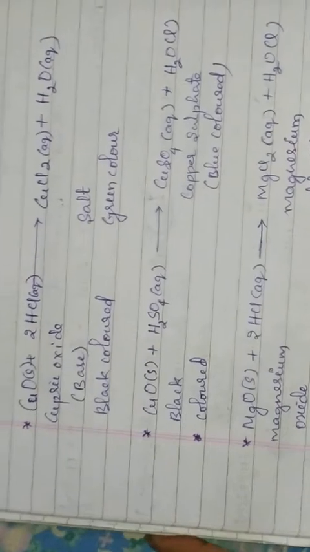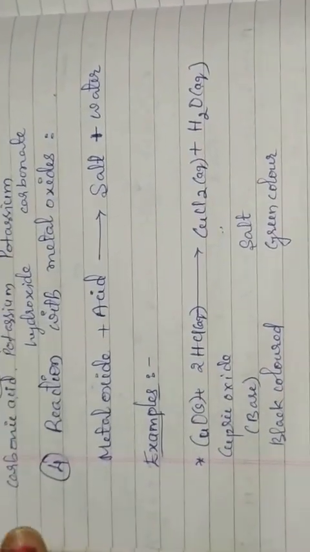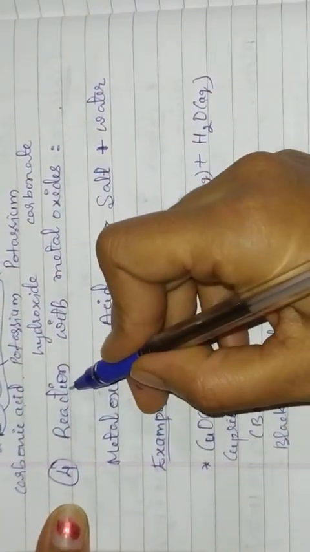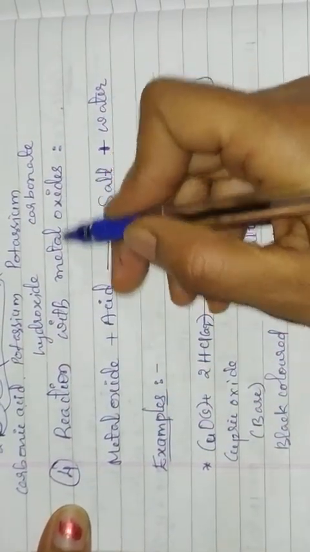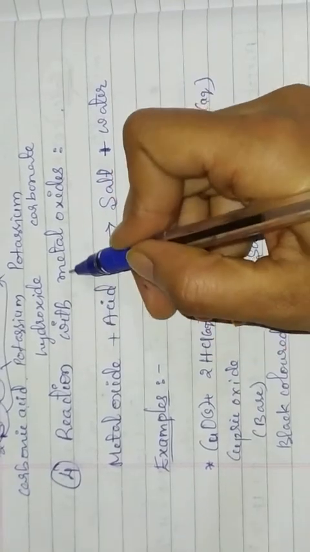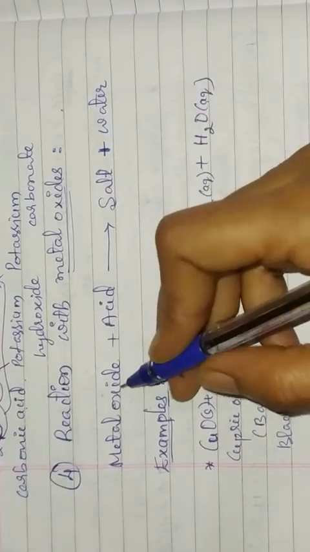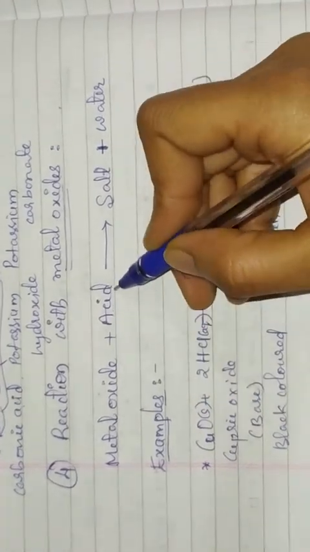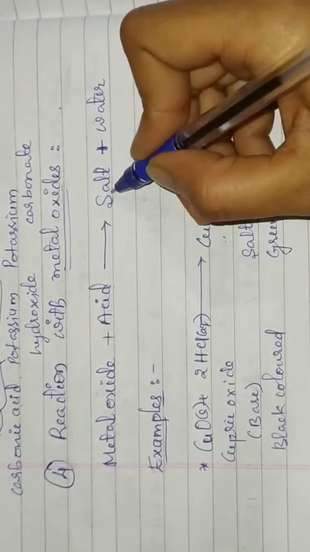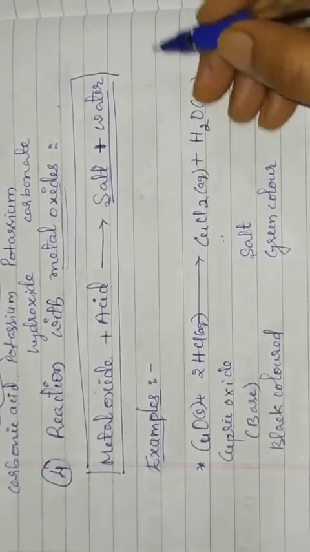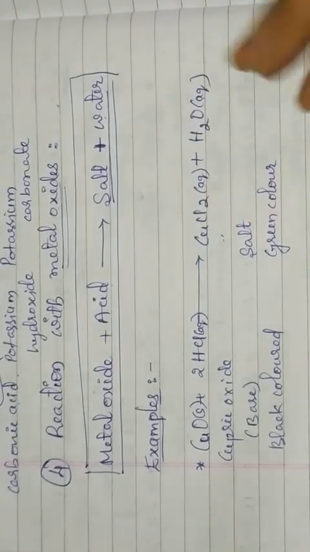We will see the last chemical property of metals, reaction with metal oxides. When acid reacts with metal oxides, we'll see what products are formed. Metal oxide reacts with acid to form salt and water.